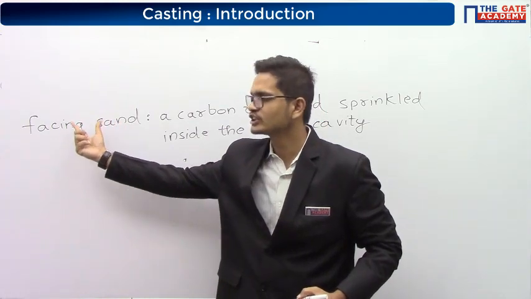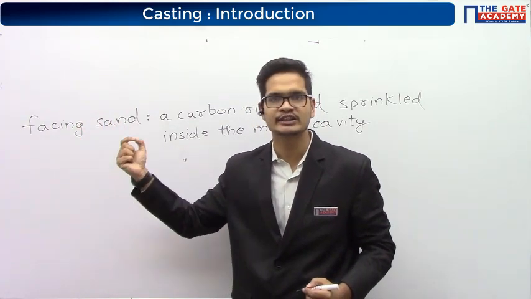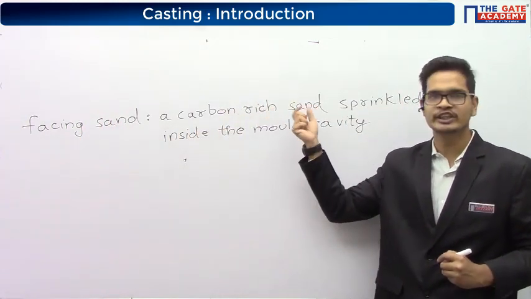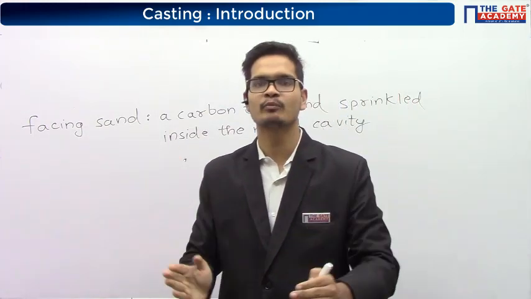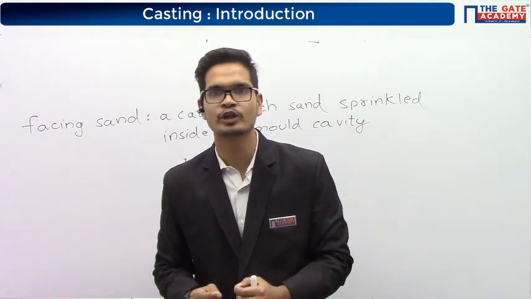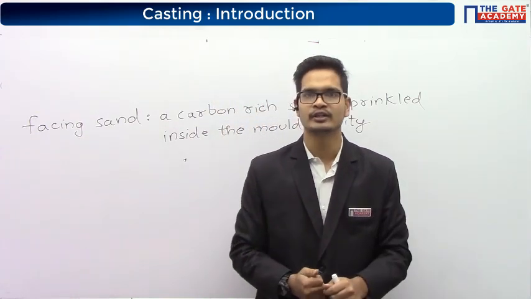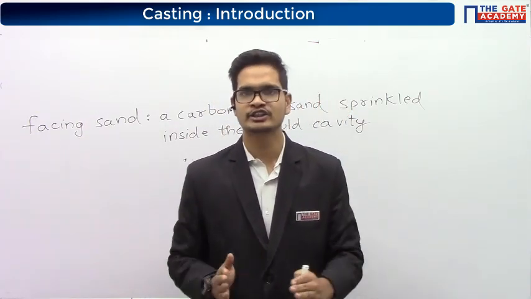There is something called as a facing sand. Facing sand is nothing but a carbon rich sand. This sand is generally sprinkled inside the mold cavity. It is sprinkled inside the mold cavity before pouring the molten metal. Okay, to get a better surface finish.